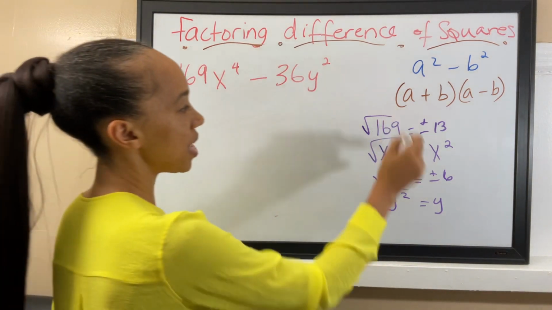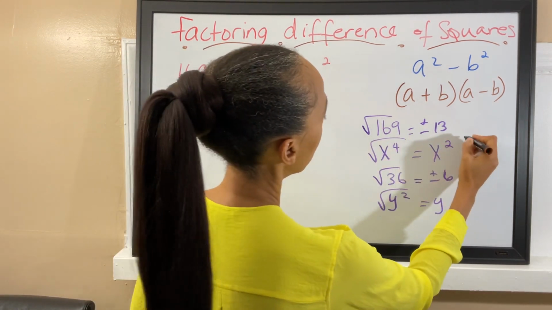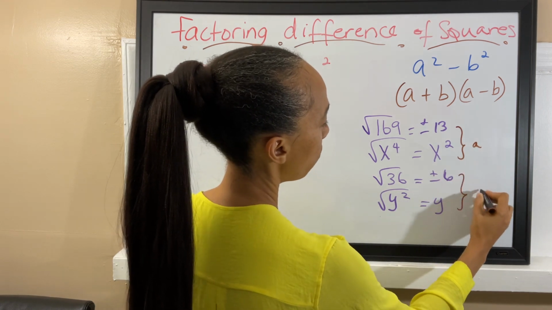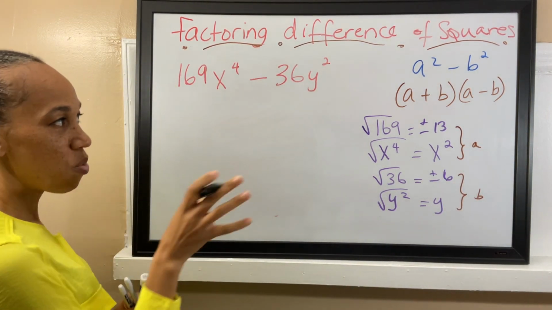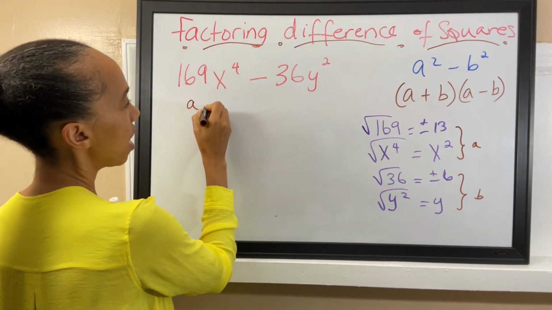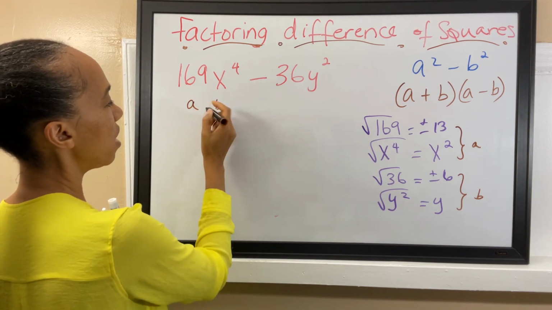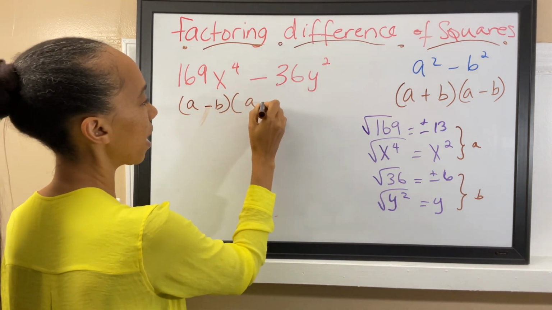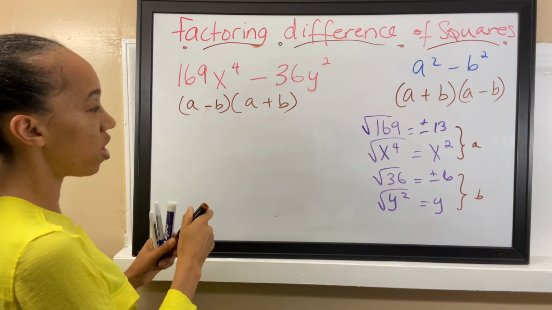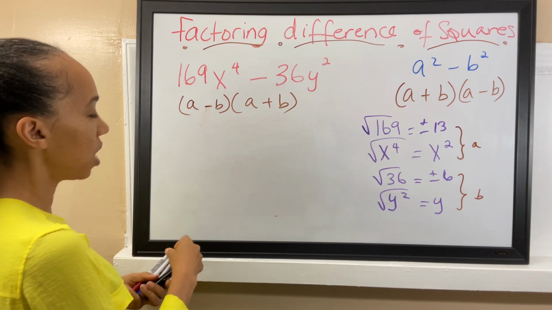All right, once you've done this here, we know that this is going to be our A, and this is going to be our B term. All right, because remember, we need a form of A squared minus B squared. So let's put it together. So we need a form of A plus B, and it doesn't matter even if you write minus B first. If you end up finding yourself doing this first, it is correct. It doesn't matter which one that you write first, but you must have two sets with one plus and one with minus.